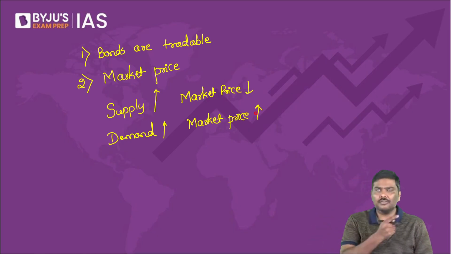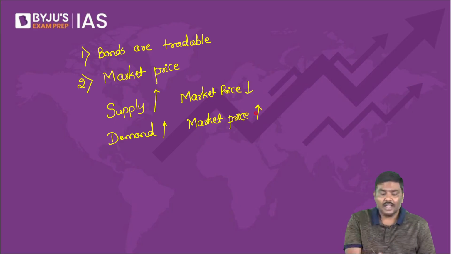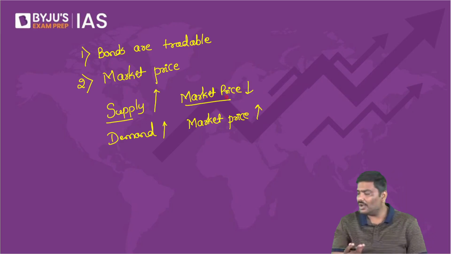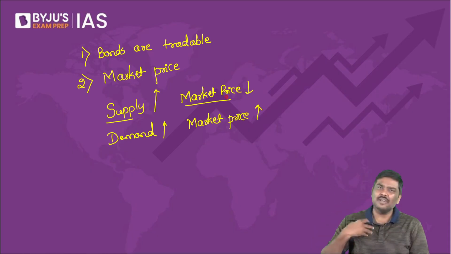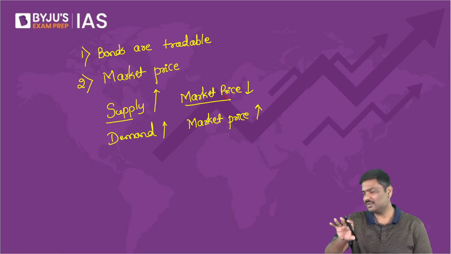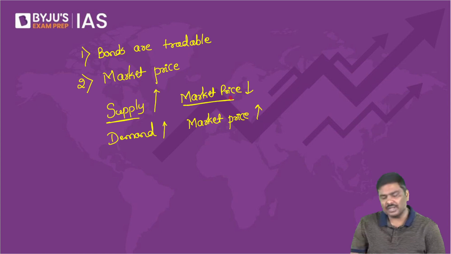In the 5 plus 3, this is the 8th class. In the 8th class, you are asking how higher supply will lead to lower market price. Read, then please understand, I will come to a conclusion. Some of the students will not revise. There is no point in addressing their questions. So supply increases, market price will come down.